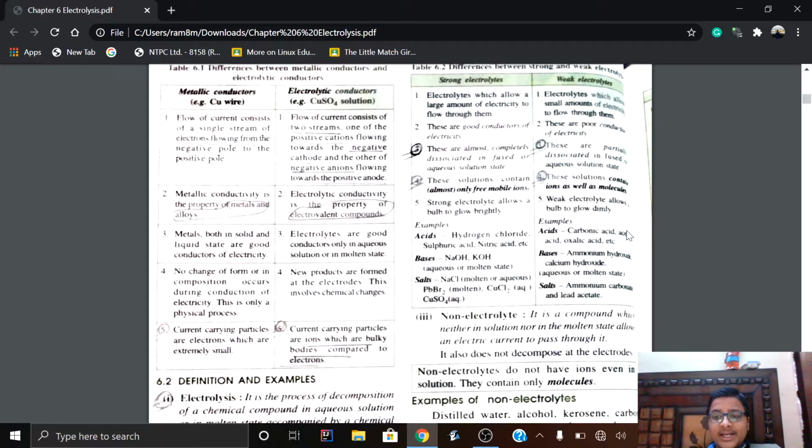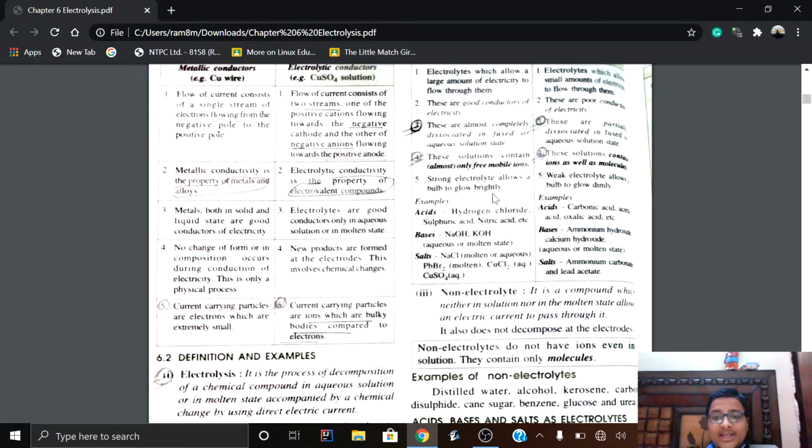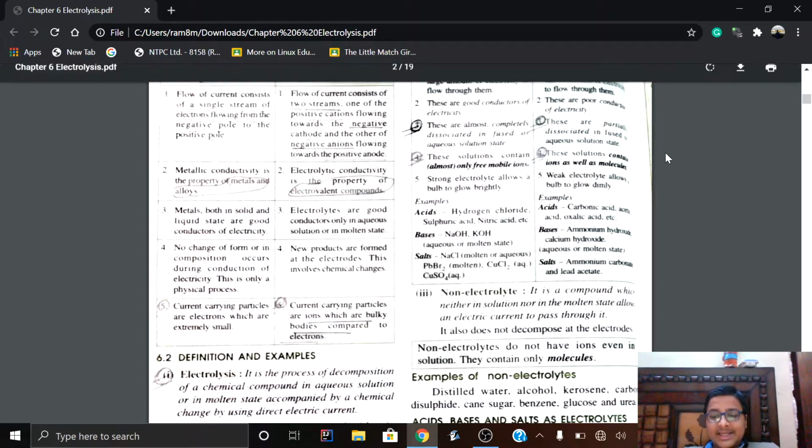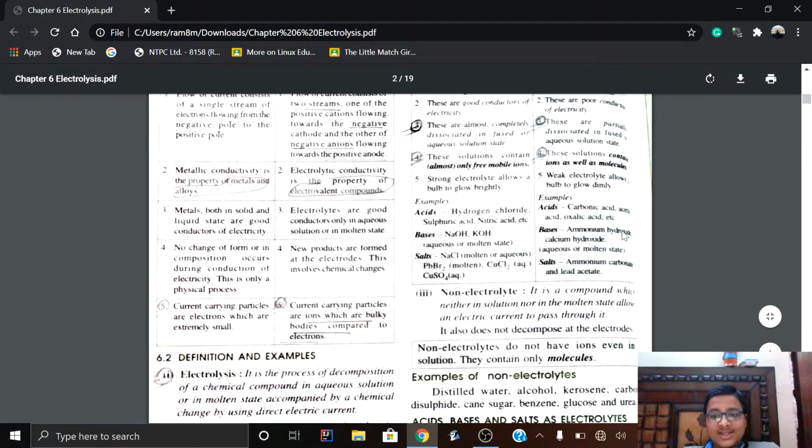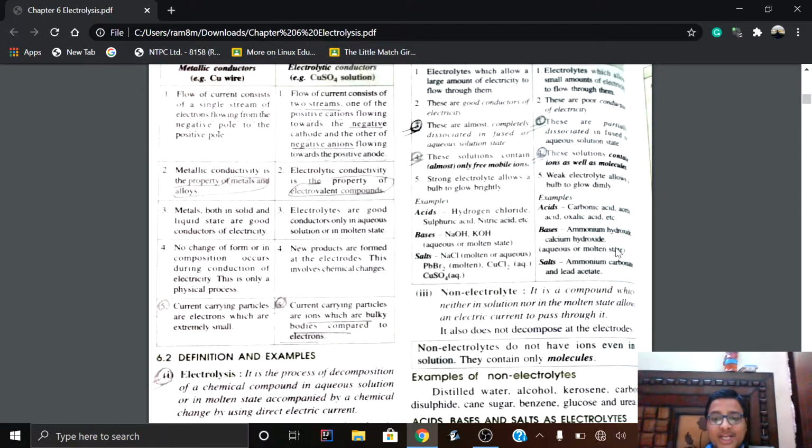Now there is the correct differentiation of acids: they are strong electrolytes and weak electrolytes, and based upon that they are used in molten state or in aqueous state. This is a topic of the previous chapter, and I will also be covering it, so stay tuned to my channel.